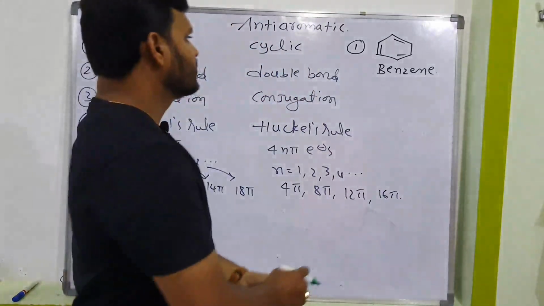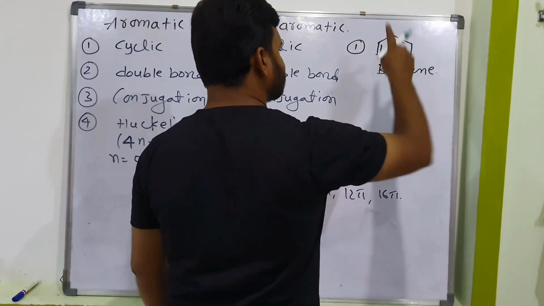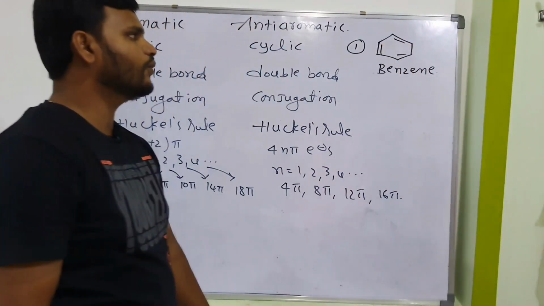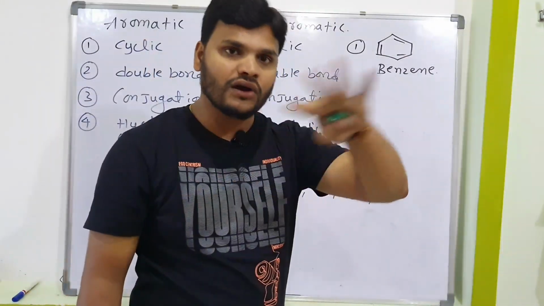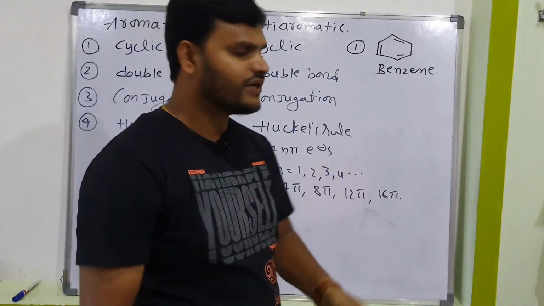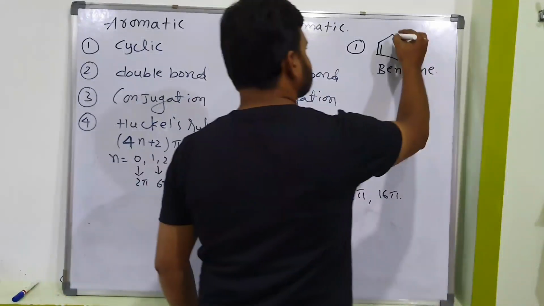Yeah. So here, what about this one? Double, single, double, single, double, single. So resonance is possible. So it is a cyclic planar molecule. Planar is nothing but all are sp2 carbons. Otherwise you can follow it like that: each and every carbon hybridization should be sp2, otherwise it is not possible. So here, what is the hybridization?